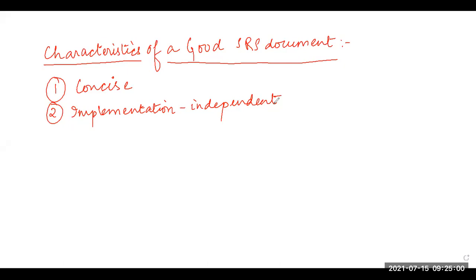But how you will implement this logic in C or in C++, these things won't be written at all. So implementation independent means what the system should do will be specified, but how the system will achieve that won't be specified.